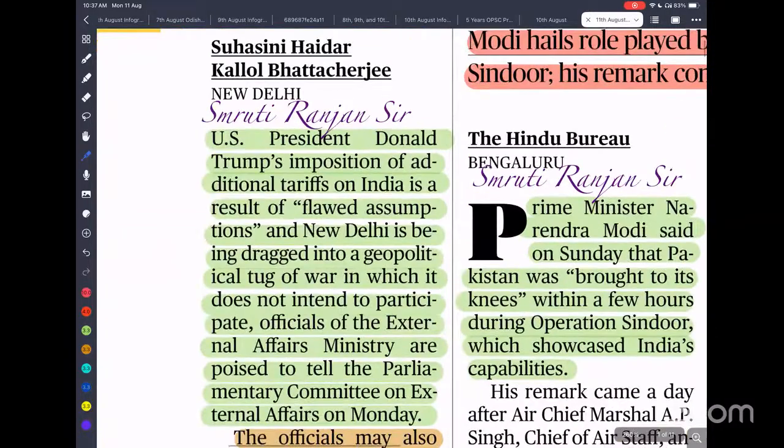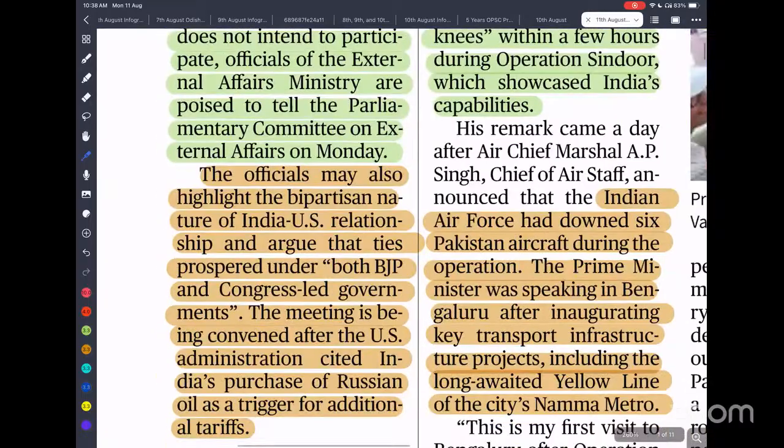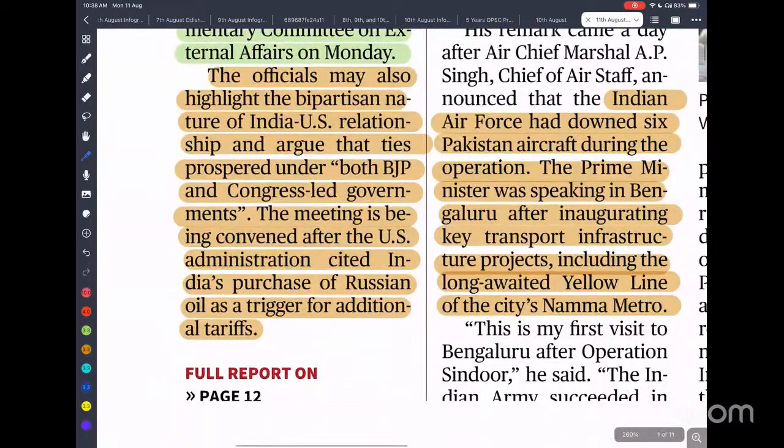So US President Donald Trump imposing additional tariff on India is a result of a flawed assumption, with New Delhi being dragged into a geopolitical war which India does not intend for. And if you look at the relationship between India and USA, there is bipartisan support both in India and in USA in favor of the Indo-USA relationship. For example, in India, both Congress and BJP help in maintaining good relations with USA. The same is also true in the case of USA.